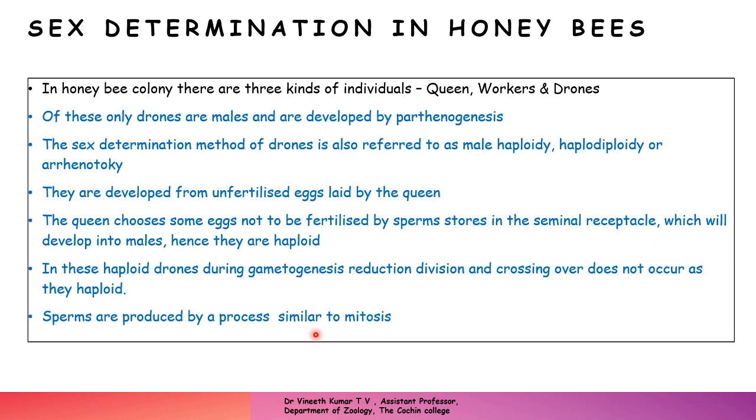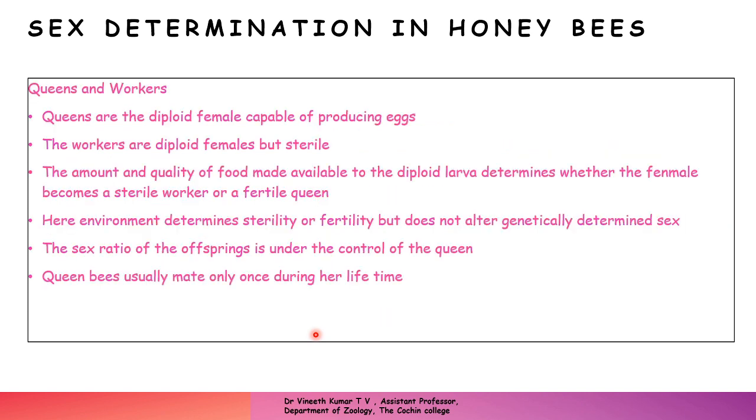So here the main determining factor in the development of the drone as well as the worker, in any case, is the discretion of the queen. So this is how drones are produced in a honeybee colony. Coming to the queens and workers, queens and workers both are diploid females.